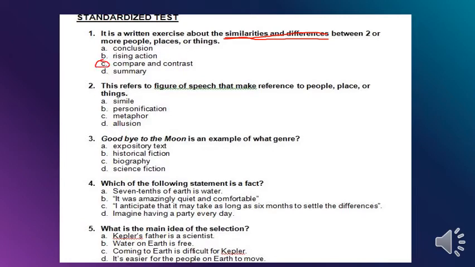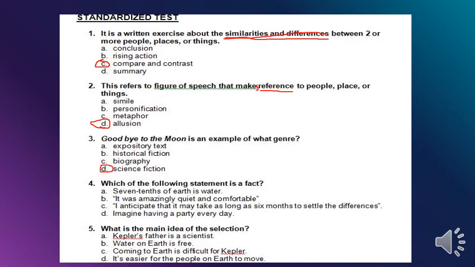Number two: this refers to a figure of speech that makes reference between people, places, and things. We are talking about not simile, not personification, not metaphor. It's an allusion. Number three: Goodbye to the Moon is an example of what genre? It is, of course, science fiction.